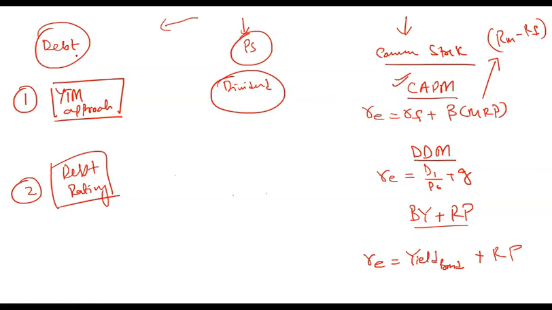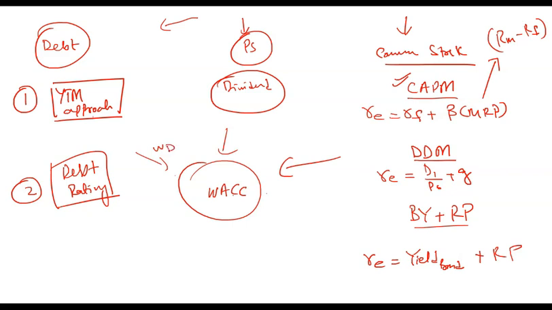So once you have these methods or approaches, they will help you calculate the cost of capital. Weights you can calculate based on the discussion that we had at the start of the topic. Once you have the cost of capital and you have the weights, you can multiply those and take the weighted average of the cost of capital, and that is known as WACC. So WACC will be these costs of capital multiplied by respective weights.